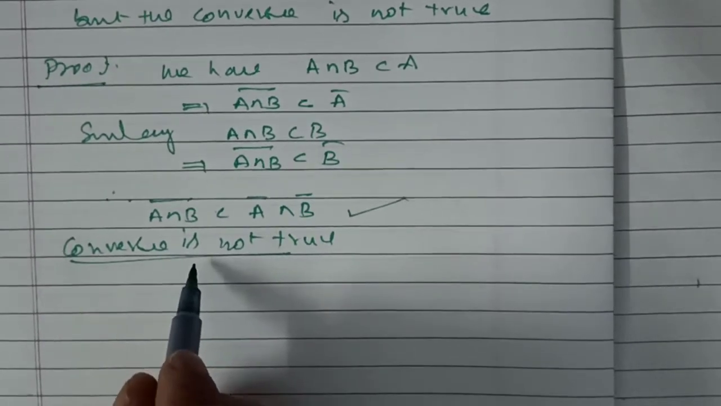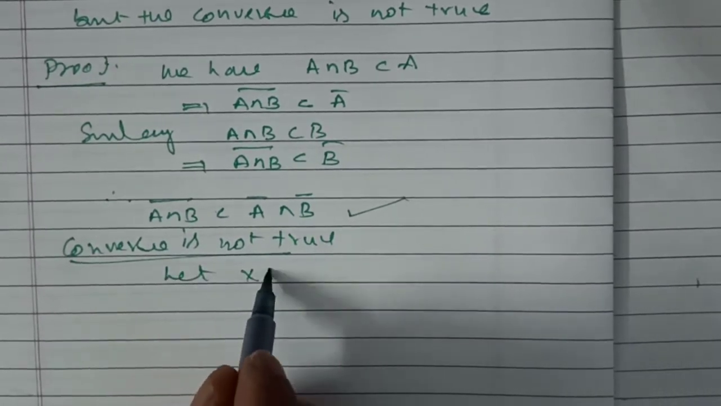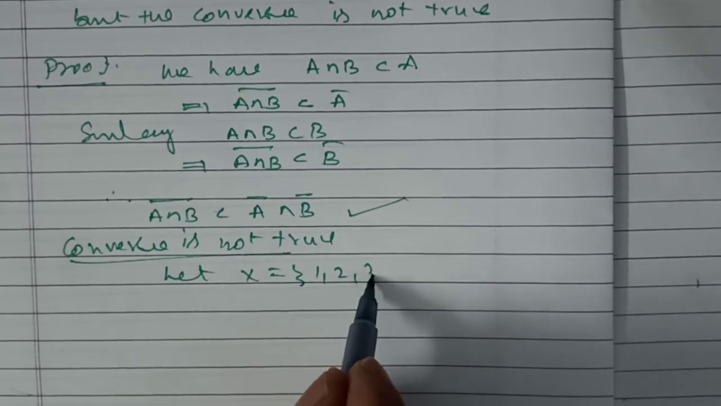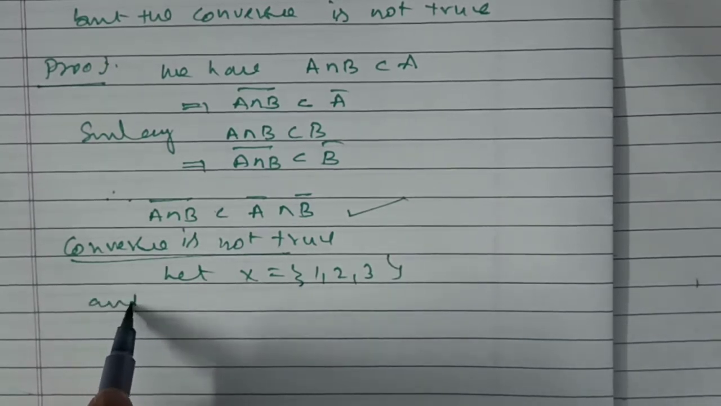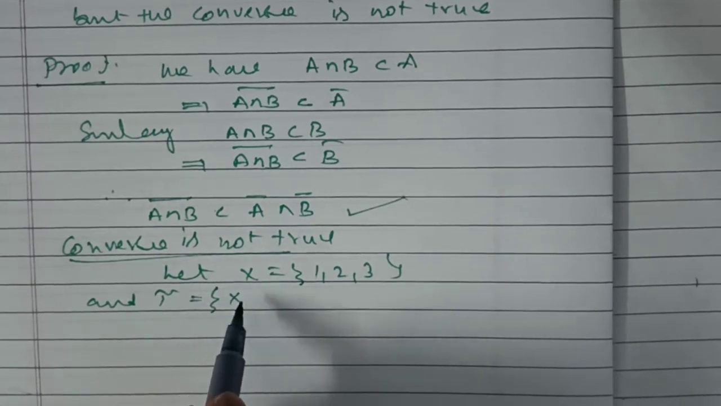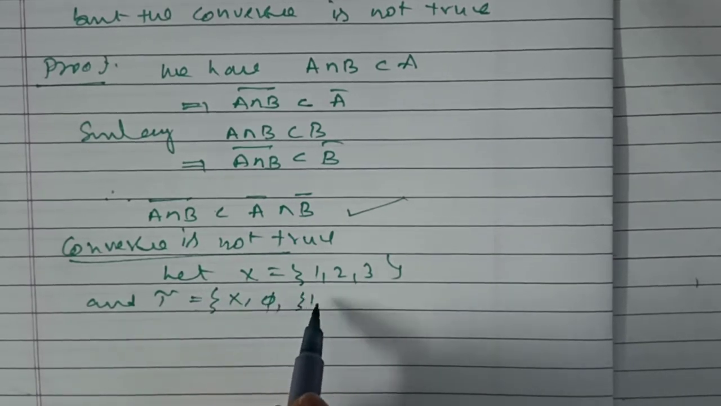Let us take one example. Let X be the set {1, 2, 3} and τ be equal to {X, φ, {1}, {2}}.